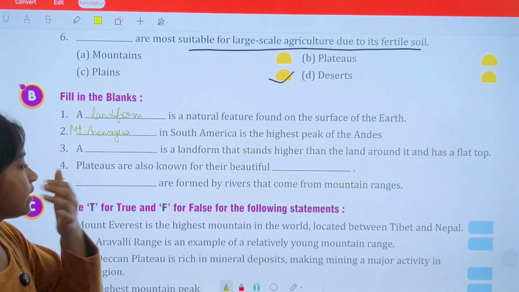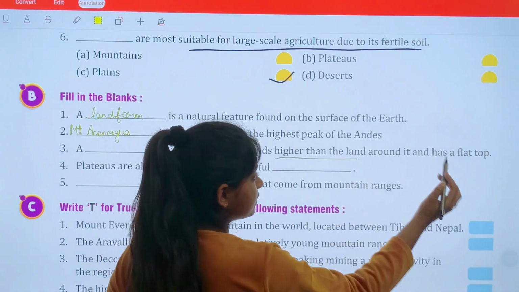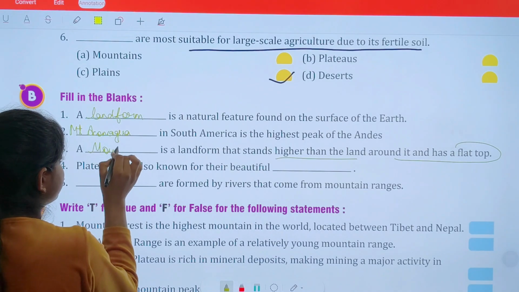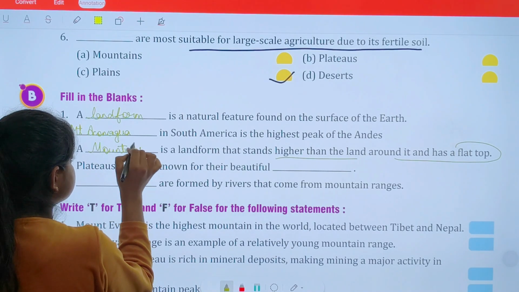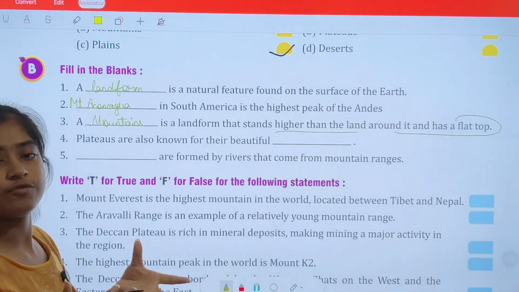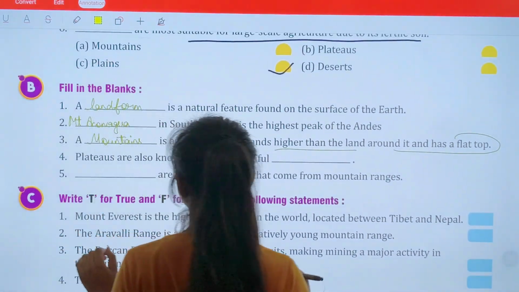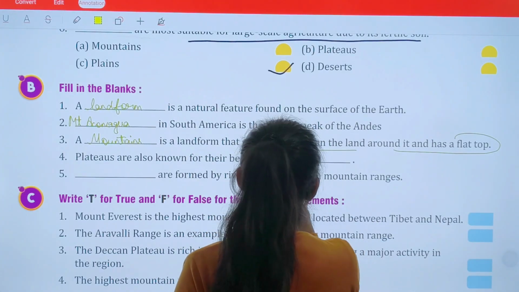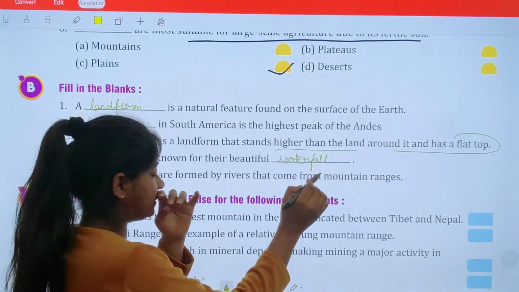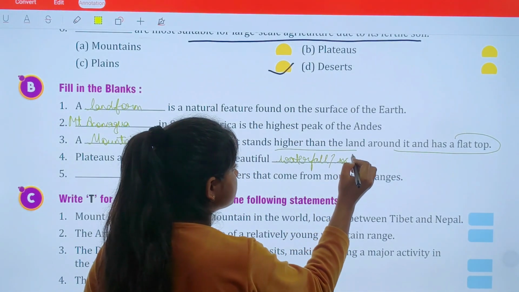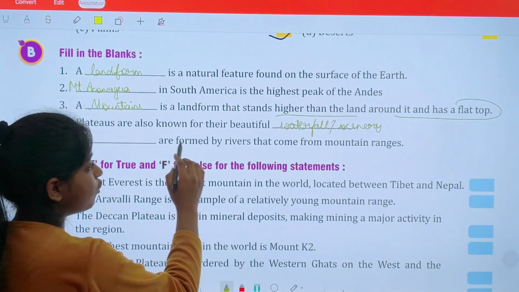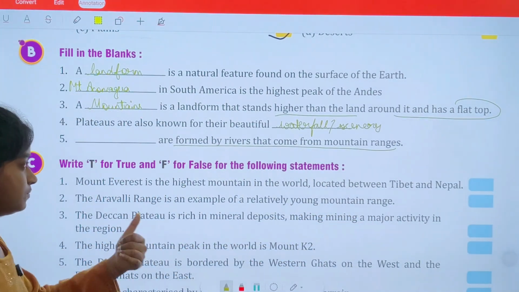Okay. A dash is a landform that stands higher than the land around it and has a flat top. Okay, so I hope you are categorizing: higher than the land around it and has a flat top. So this is a condition of plateaus. They are having a flat top above. Okay, plateaus are also known for their beautiful what? Plateaus are also known for their beautiful. We can say waterfall, or we can also say scenery. The word scenery was used in the chapter. Okay, scenery.